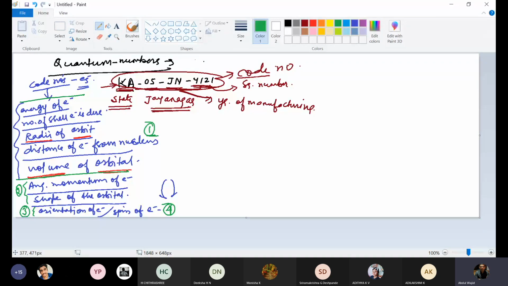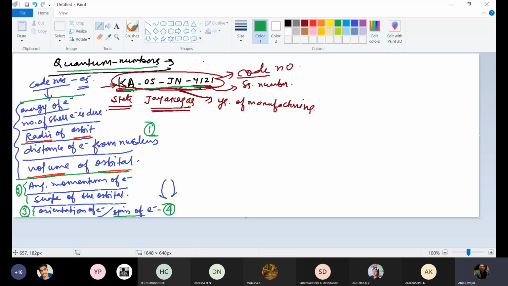What about the second group? In the second group, two pieces of information you can get about an electron: the angular momentum of the electron and shape of the orbital. Then in the third group, you can come to know about the orientation of the electron, and in the fourth group, you will come to know about the spin. So these nine pieces of information about an electron you can get through quantum numbers. So quantum numbers are the code numbers for an electron. It provides you this much information about an electron.